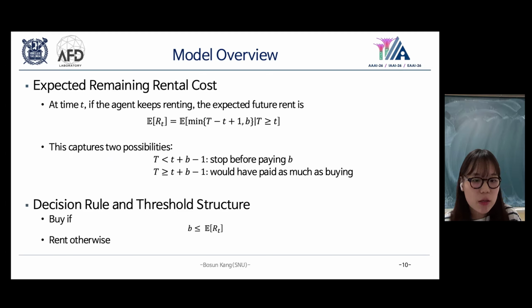Then we compute the expected remaining rental cost. At time t, we consider the expected value of the minimum of T minus t plus 1 and B, given that T is at least t. In words, this means that either the usage ends soon or it lasts long enough that renting would cost as much as buying. The single expectation captures both cases and allows us to compare renting versus buying in expectation.